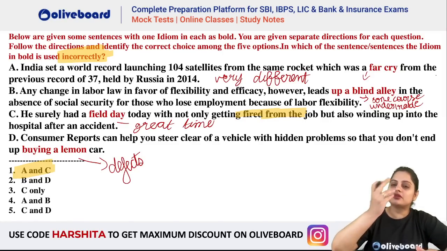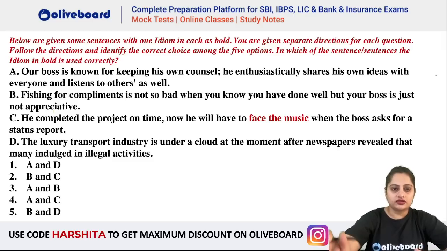Once you know the meanings, the question itself becomes easy then. Okay, try the second one.